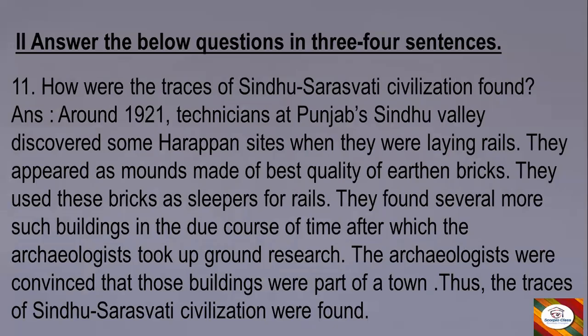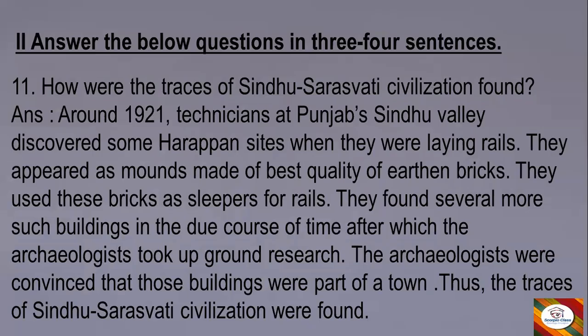Answer. Around 1921, technicians at Punjab's Sindhu Valley discovered some Harappan sites when they were laying rails. They appeared as mounds made of best quality earthen bricks. They used these bricks as sleepers for rails.